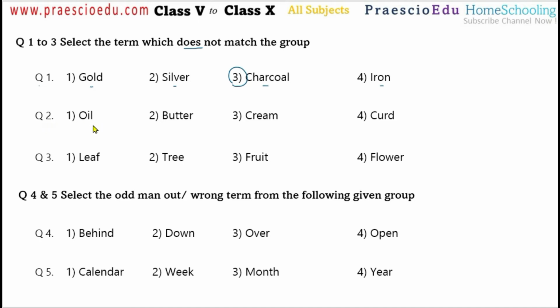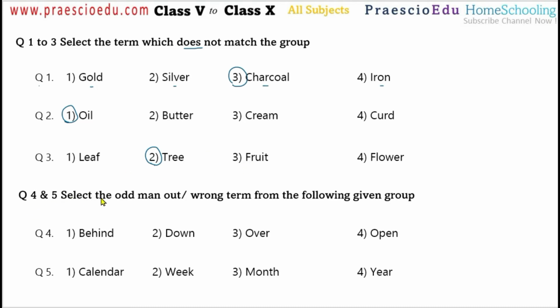Now question number 2, oil, butter, cream, curd. In this one oil is different, means option number 1 is the correct one, because butter, cream and curd are made from milk. Oil is a different one. Now question number 3, leaf, tree, fruit, flowers. Now in this one the tree is different because all the others, means leaf, fruits, flowers, are parts of the tree. So tree is a different classification, or we can say different from the others.